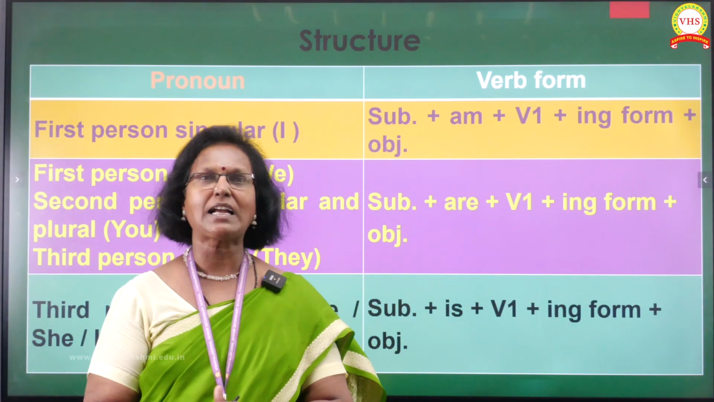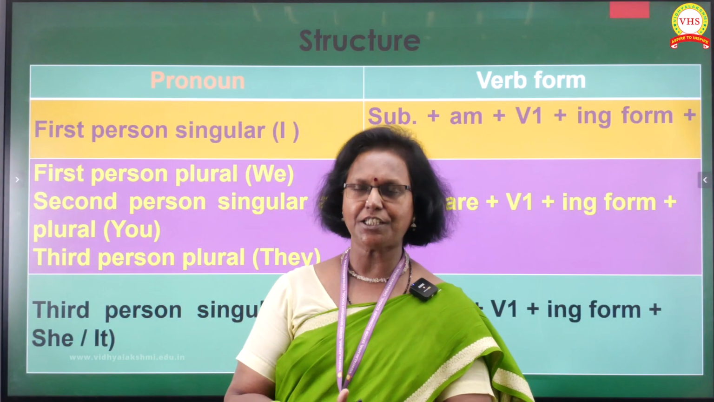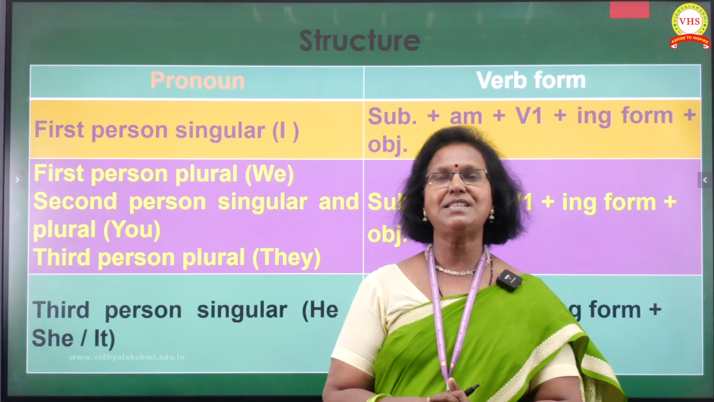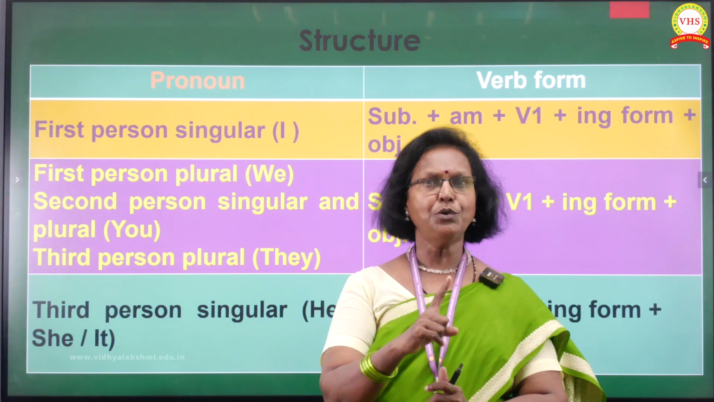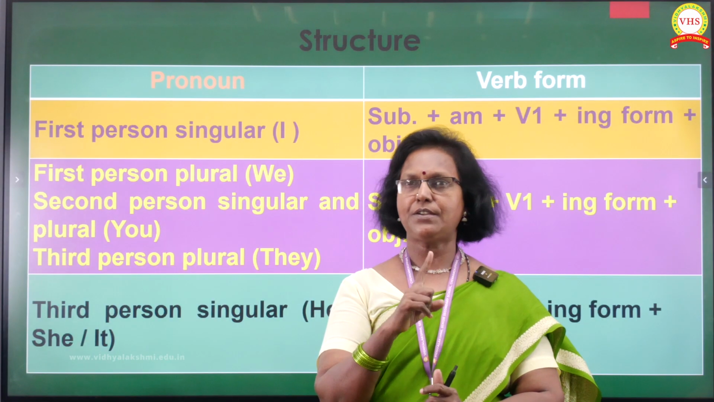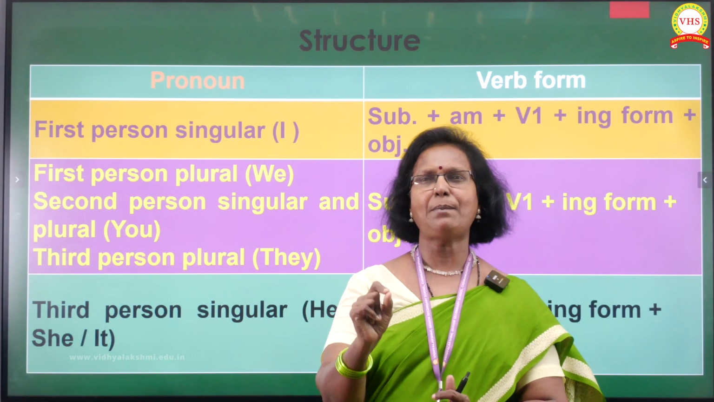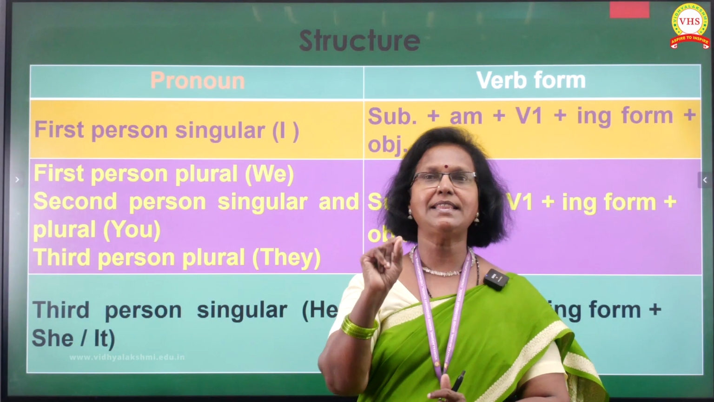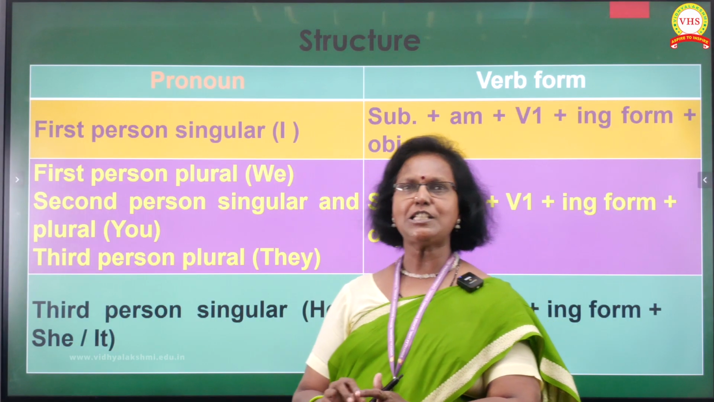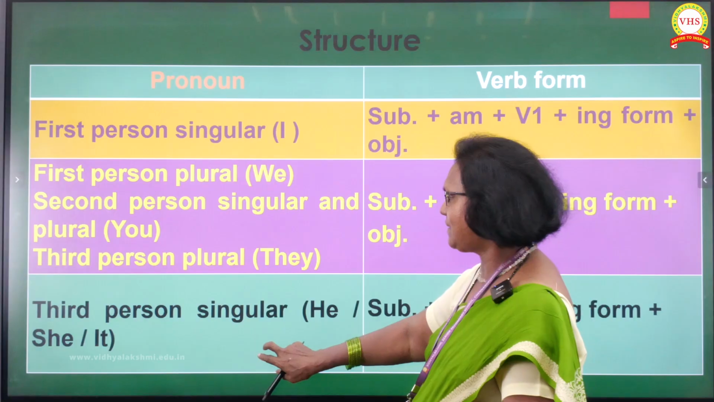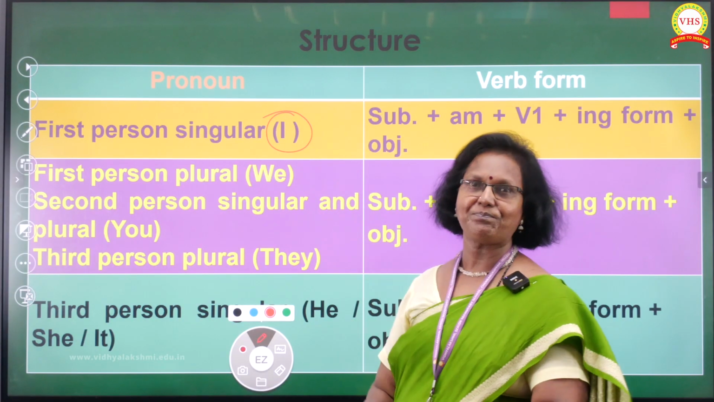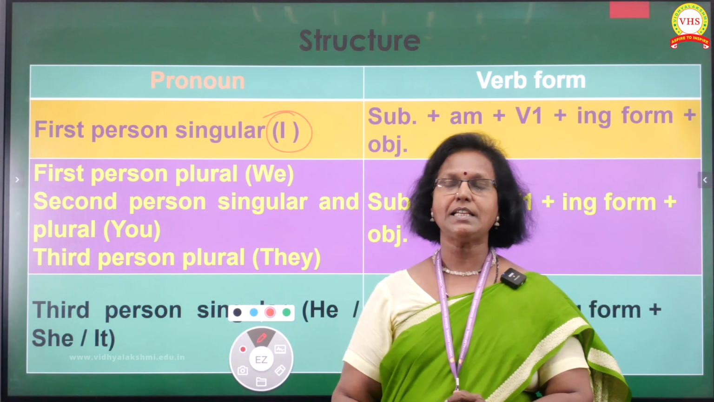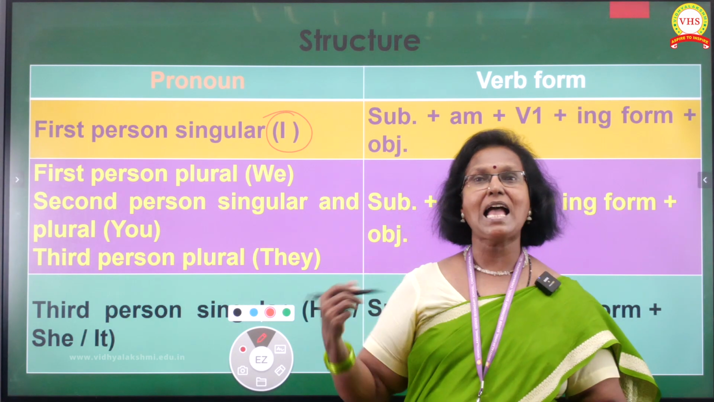What is the structure of the present continuous or the present progressive tense? All the time remember, you should know the pronouns. If you have a doubt, double check, recheck, and then you'll get it. So the first person singular. What's the first person singular? Everyone knows it. It is I. Whenever it is with I, the to be form is am.